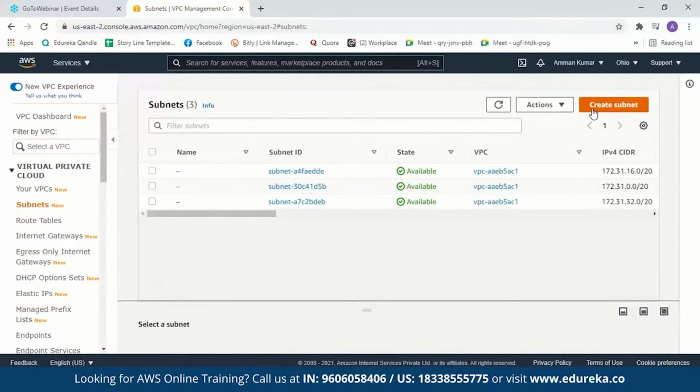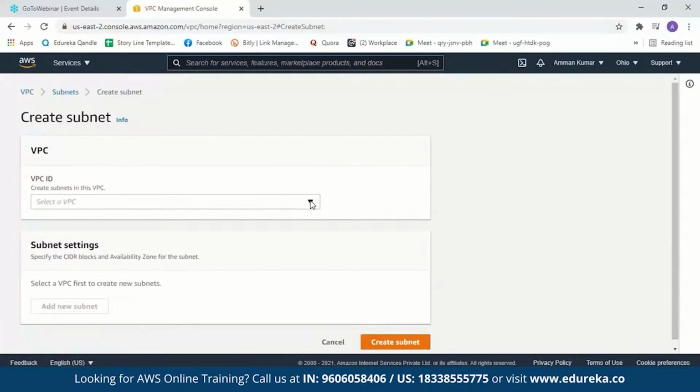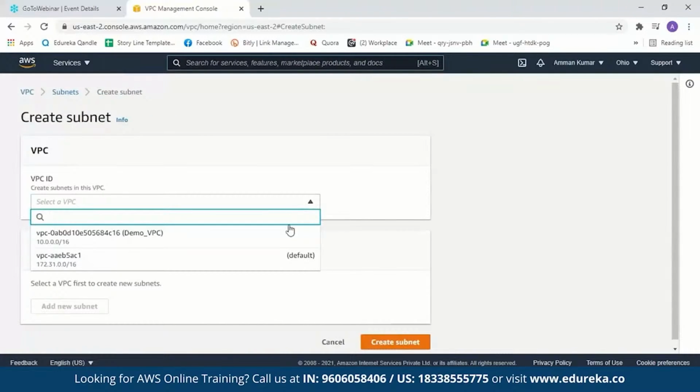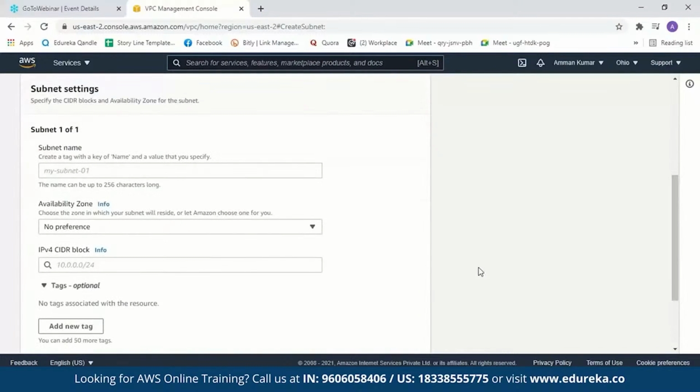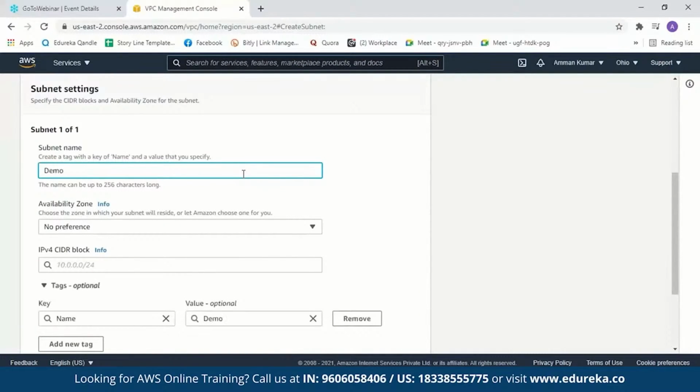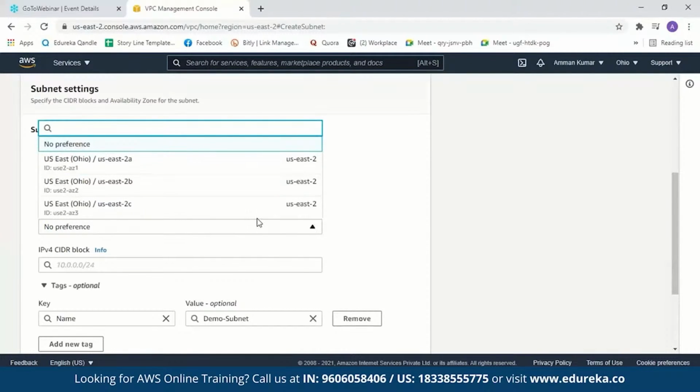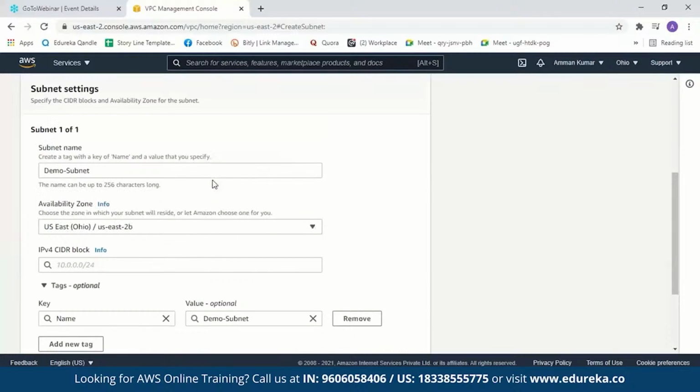So now let us create a new subnet. We have to select a VPC from here. This is our VPC. Next we'll come down and we'll name our subnet. Let us name it demo subnet. Now we have to select the availability zone. We have three availability zones in Ohio. We'll just select one of these. Now we also have to mention our IPv4 CIDR block for our subnet.